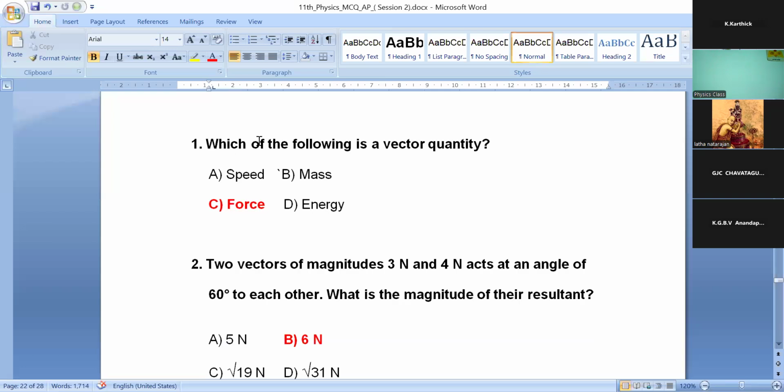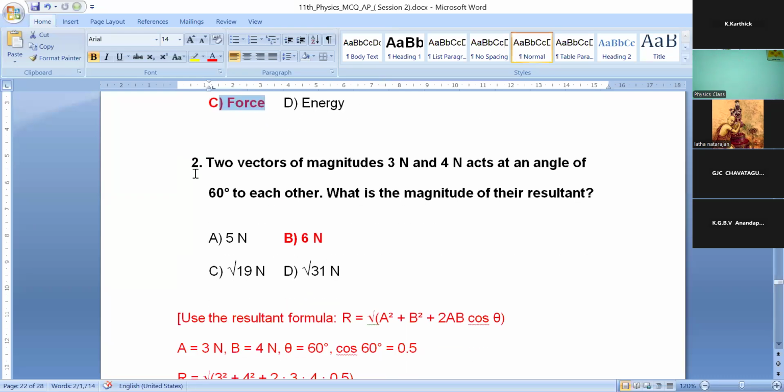Which of the following is a vector quantity? Vector means it should have a value with the direction. Speed, mass, energy are scalar quantities. So here force has value and direction. So vector quantity, option C is correct. Force.